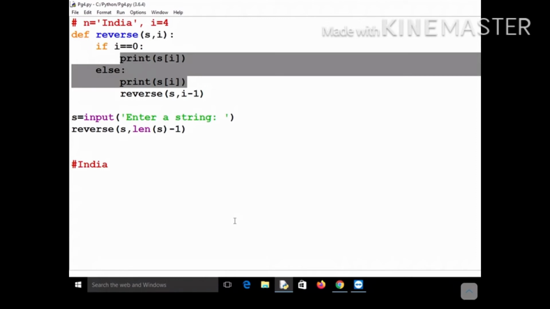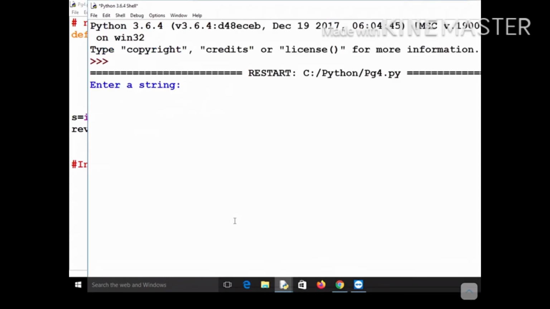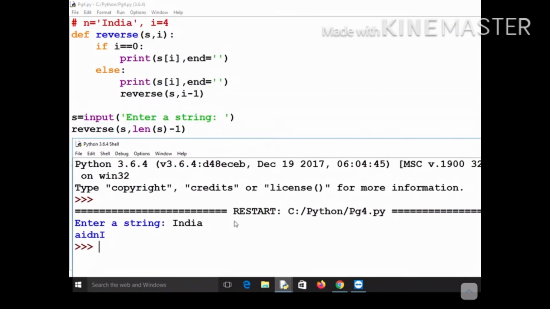But the thing is that you are not getting the reverse in the same line. So what should you do? I had told you about the end thing. You want to print it in the same line, you do not want a new line after the print statement, so you should mention end equal to a blank. Then it will print all the characters in the same line in the reverse order. So let's run this program again, and let me type India, and you can see that it is giving the reverse of it in the same line.